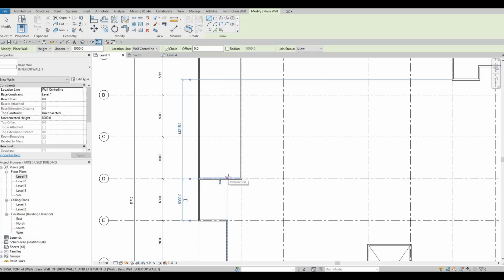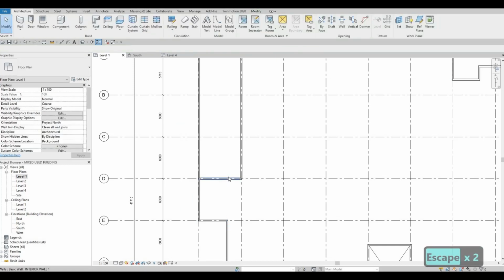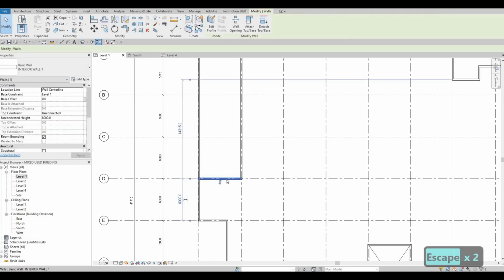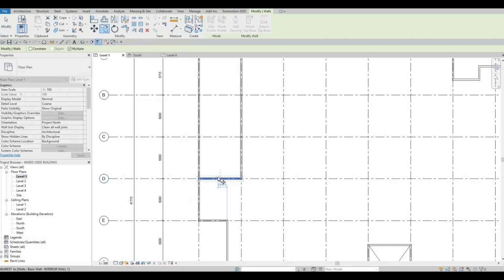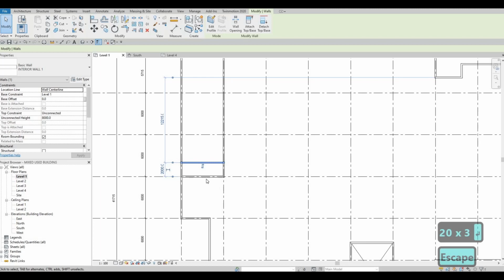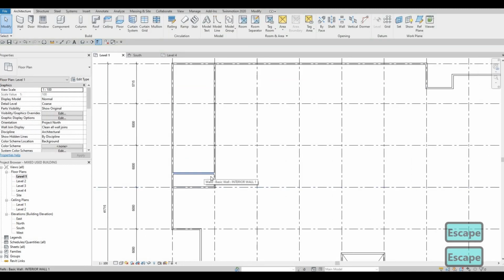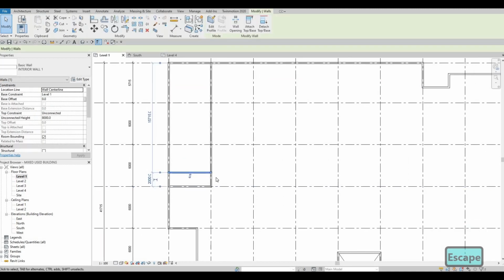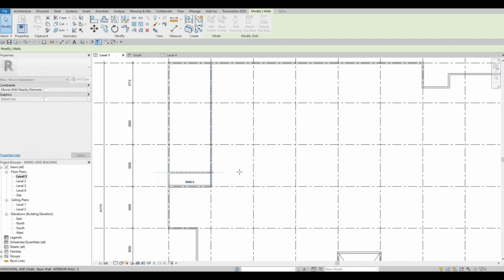So what I need you to do next is press escape and then escape again. Click here on the wall that we created for our D. Click on copy and then copy it upwards, but type in 2000. So 2000 is created. Press escape and then escape again. So I want that 2000 to be our guide.